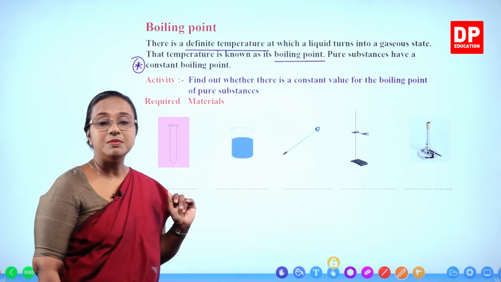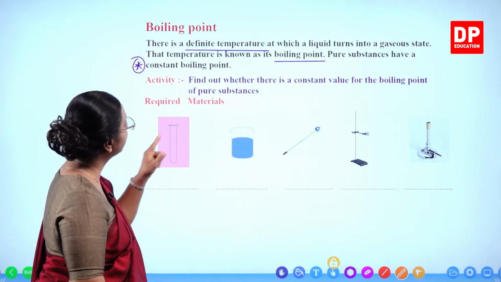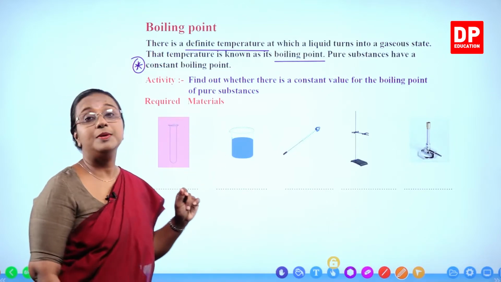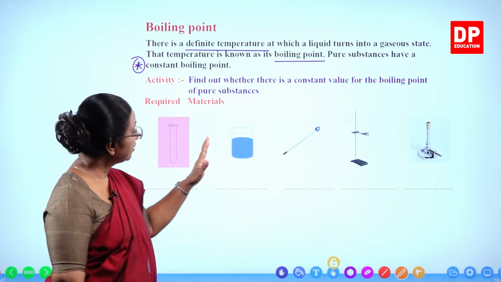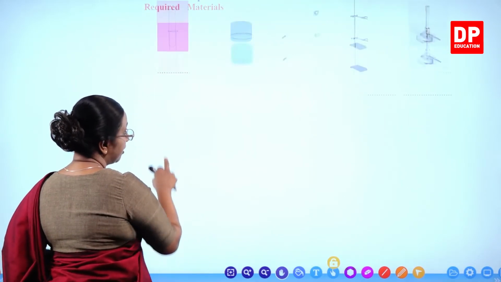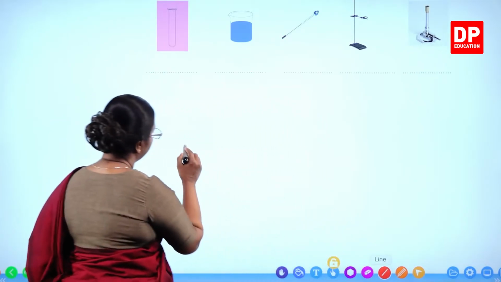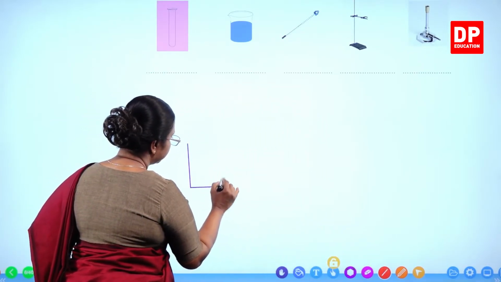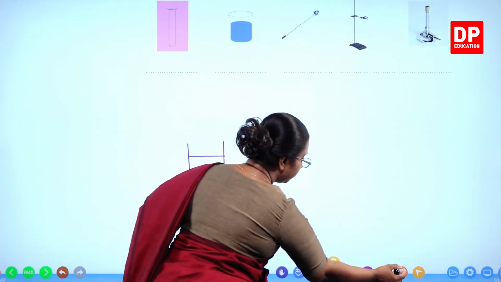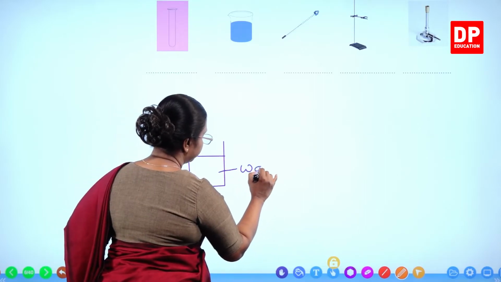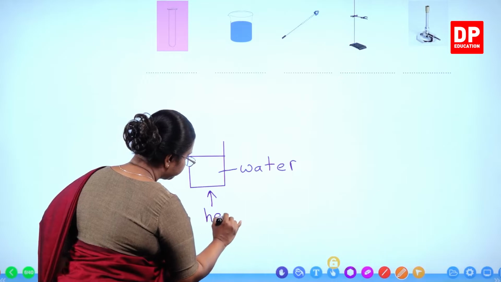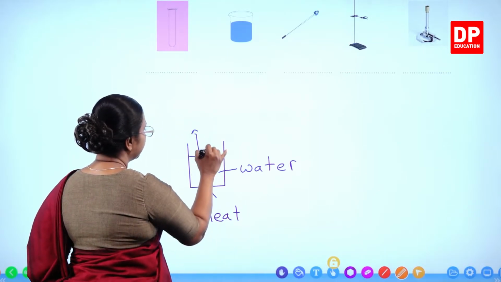Like we did before, we are going to find out whether there is a constant value for the boiling point of pure substances. Let's say you take a beaker of water, like I explained before. You take a beaker containing water and provide heat. What will happen?